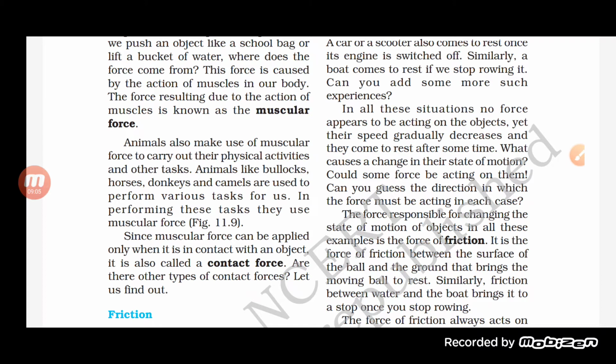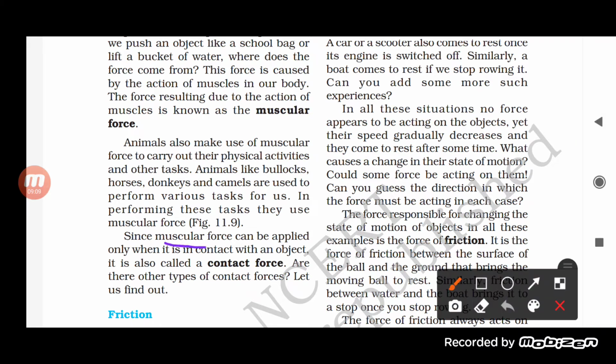Okay, now if we talk about muscular force, students, you will find that since muscular force can be applied only when it is in contact with an object, it is known as a contact force. When will we be able to apply muscular force? Only when one object is in contact with the other.